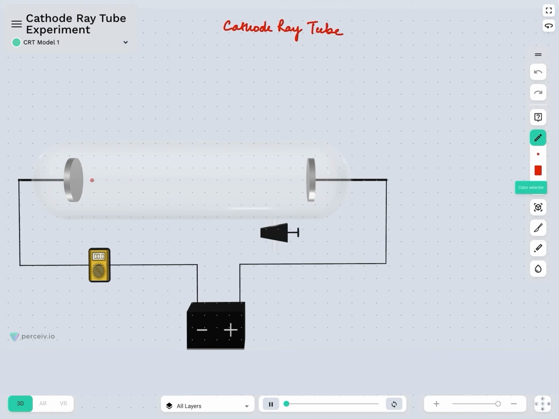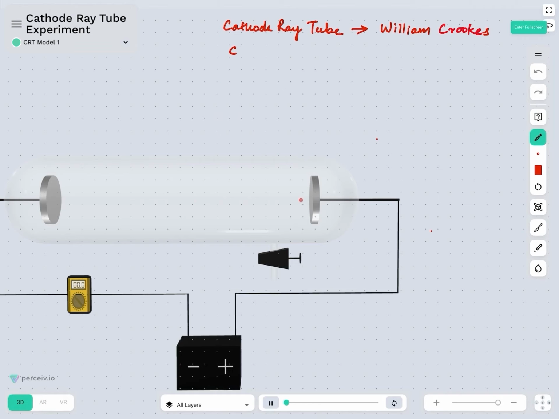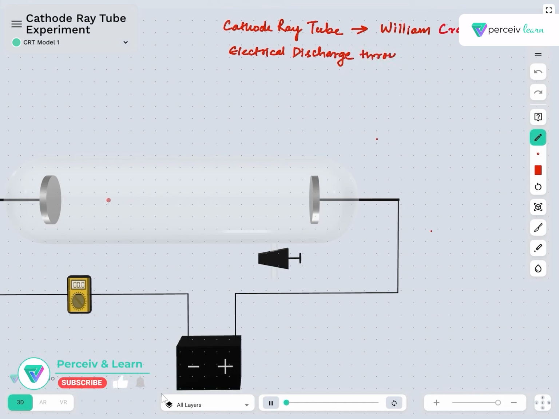The cathode ray tube was actually made by a scientist called William Crookes. William Crookes was the scientist who studied electrical discharge through gases.